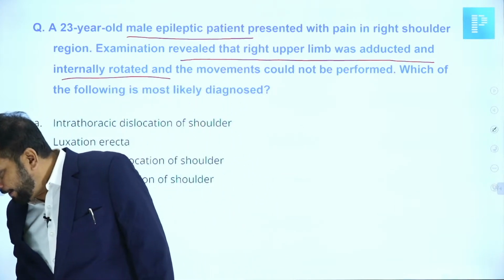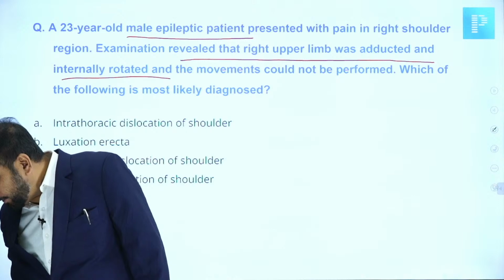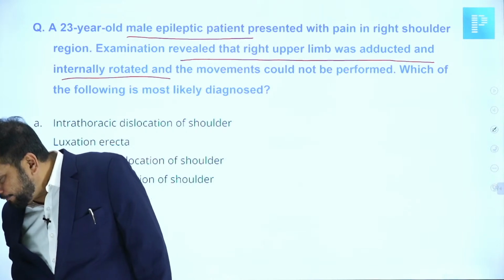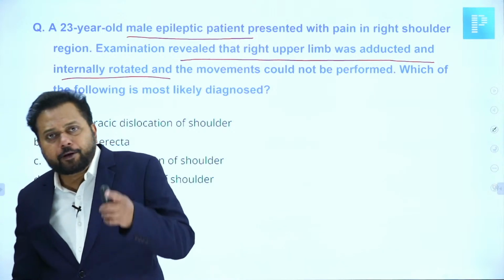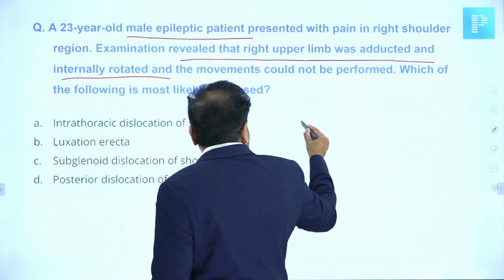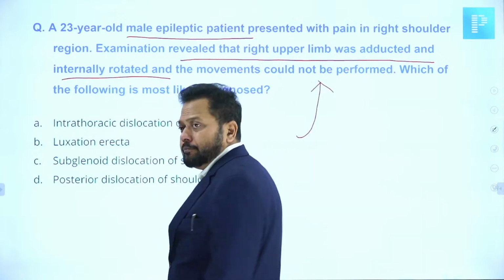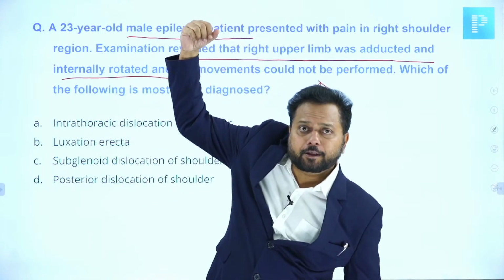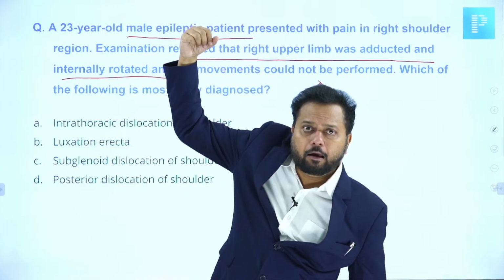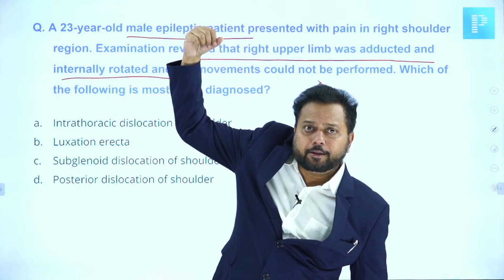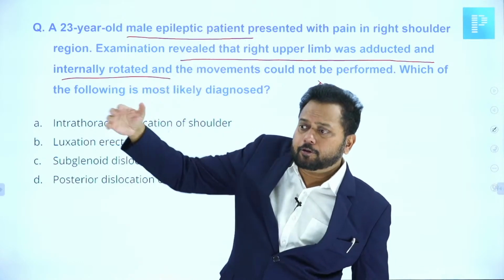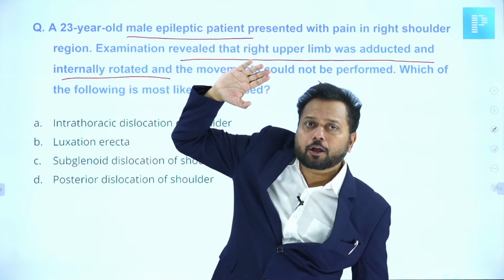Sir, it was inferior in X-ray. If it is inferior in X-ray, the humeral shaft should go like this. Then that is called luxatio erecta. This is called salute position.